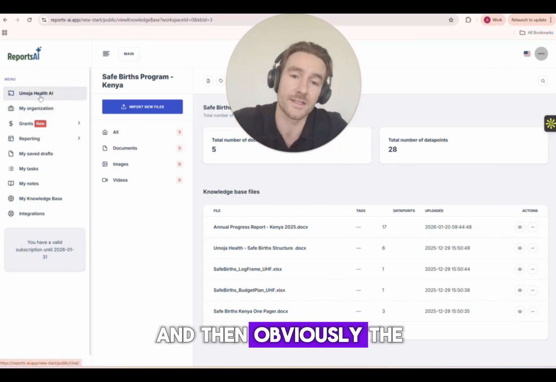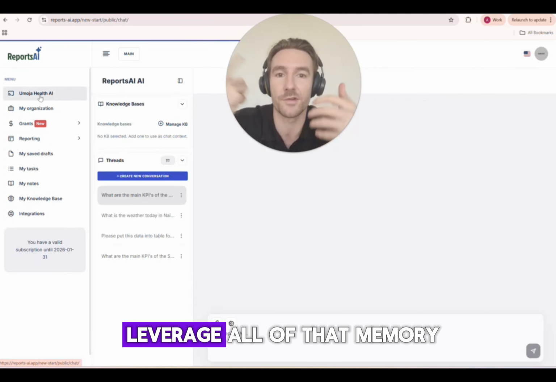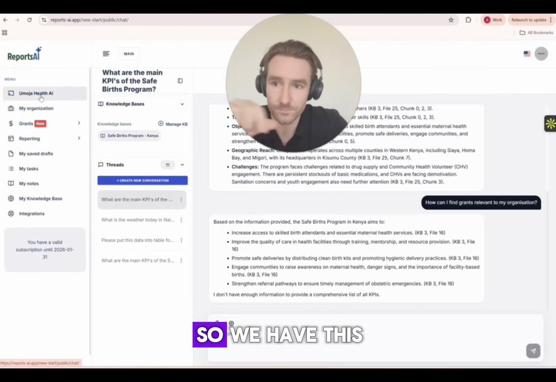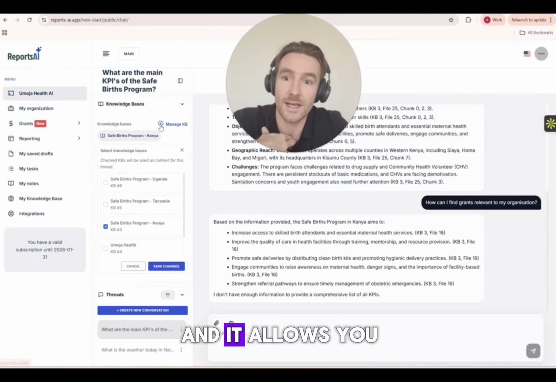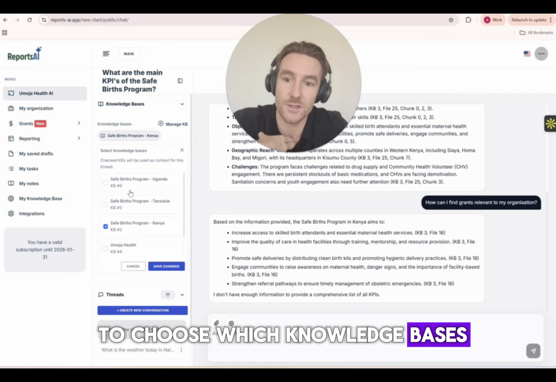And then obviously the next important part comes, okay, well, how do I leverage all of that memory? So we have this AI chatbot up the top here, and it allows you to choose which knowledge bases you want to interact with.